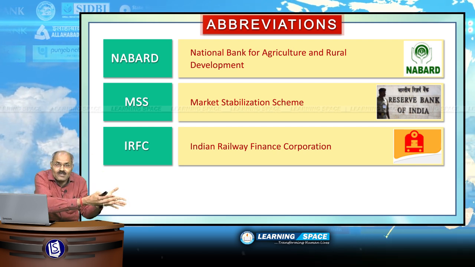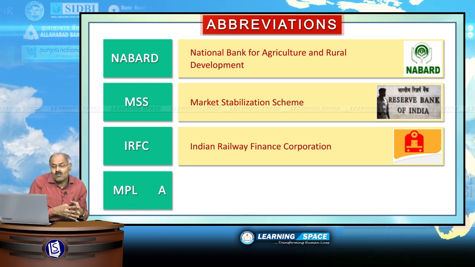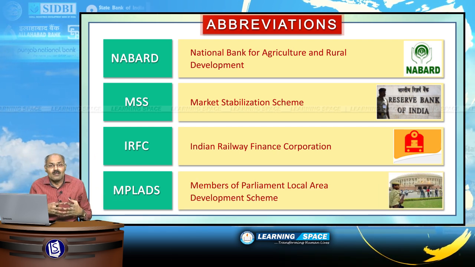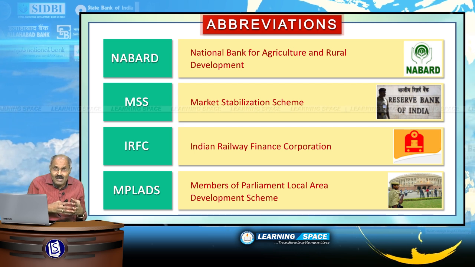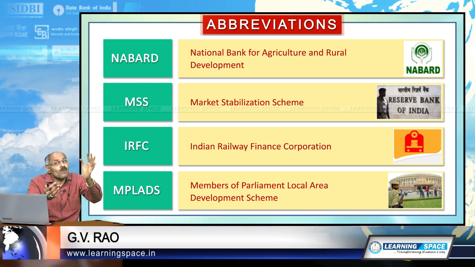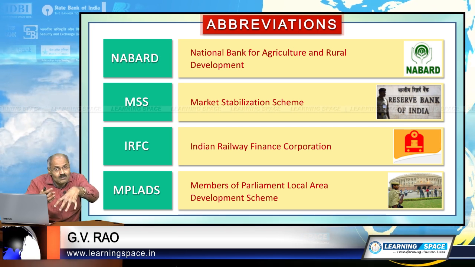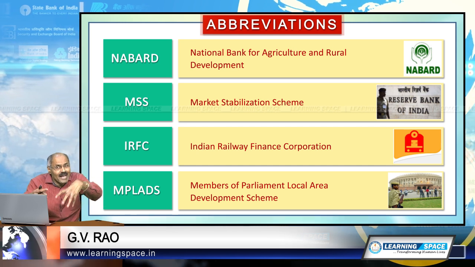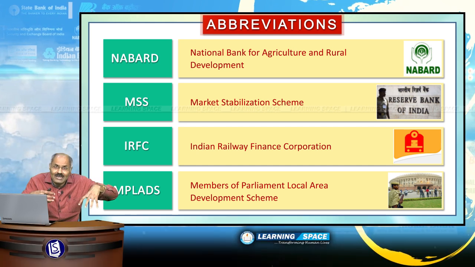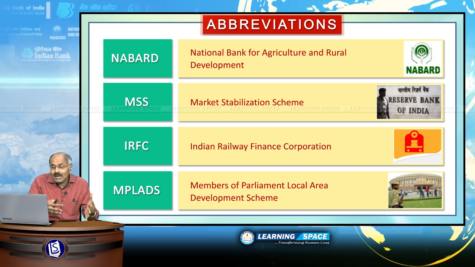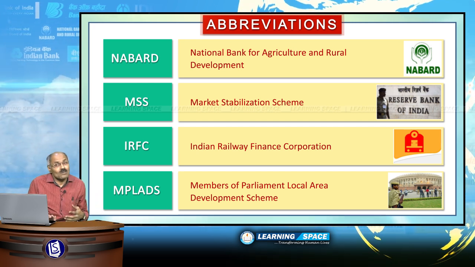Last one, MPLADS, Members of Parliament Local Area Development Scheme. Members of Parliament will be given certain money every year. They can fund the projects of their choice, and at present probably the limit is 5 crores of rupees per annum to each member of parliament, and the program is MPLADS, Members of Parliament Local Area Development Scheme. Please don't forget.